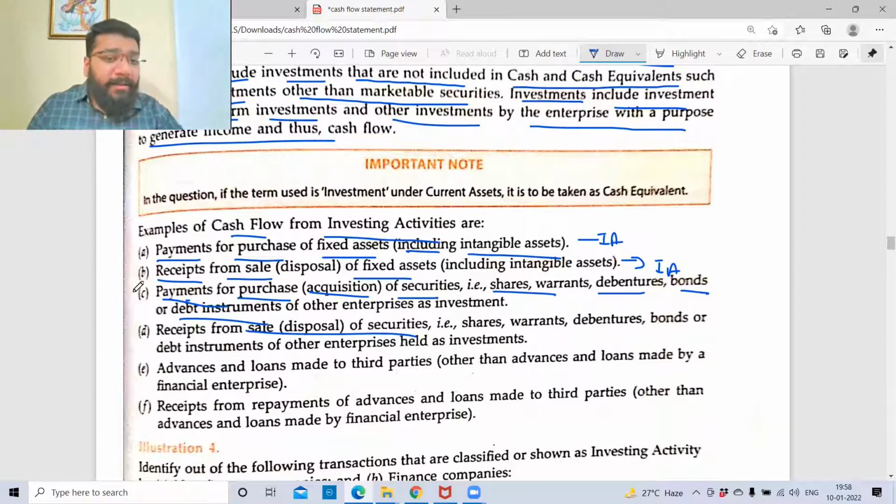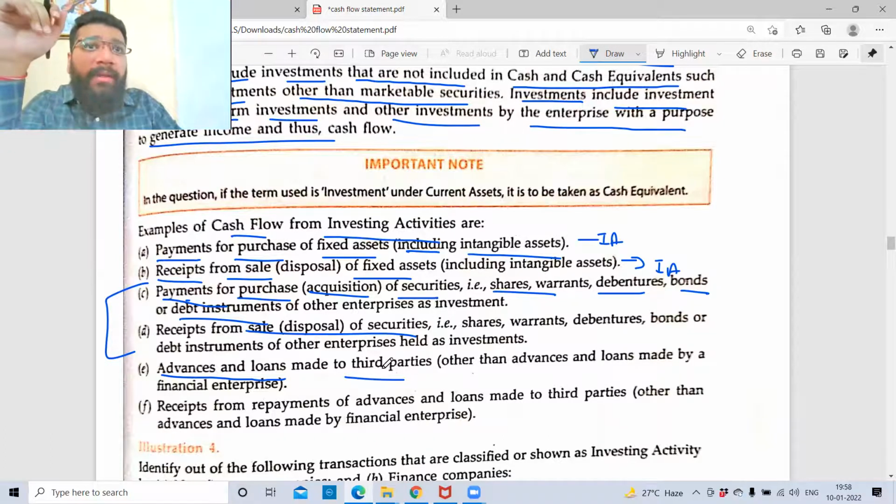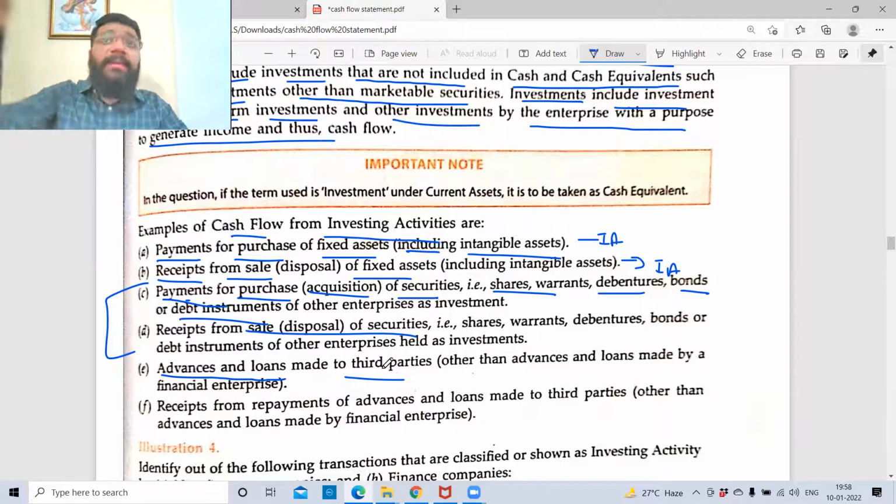For a finance company, these two will become operational in nature. Advance and loan, that is loans and advances made to a third party. I've given a loan to somebody. Is my main business to give money to somebody? No, I'm in the business of buying and selling laptops. So the loan which I've advanced to you, and the interest which I'm earning on that, is my investment activity. It's like I've invested the money with you, and you are giving me money in return. So it is investment activity.